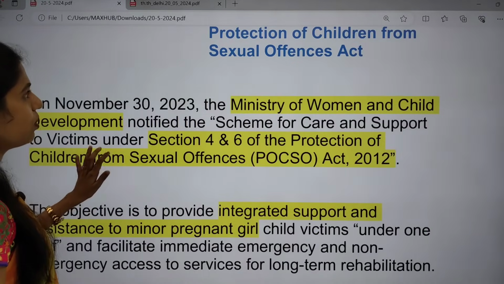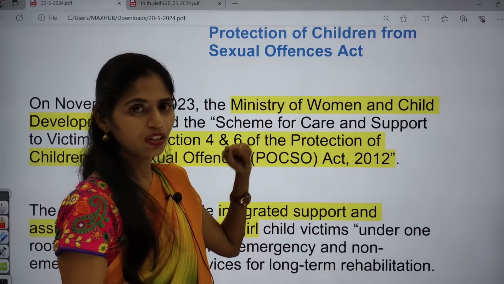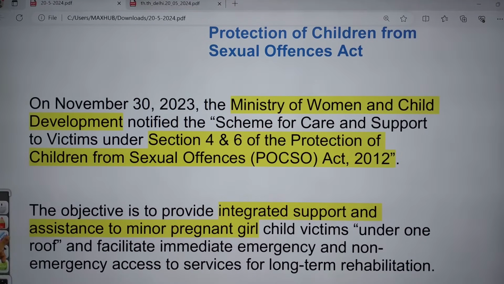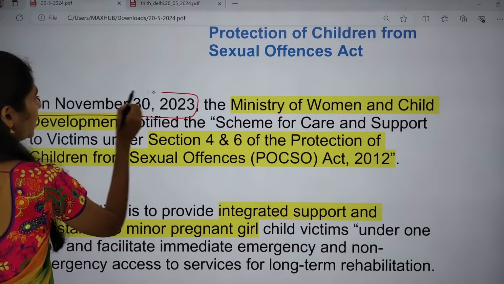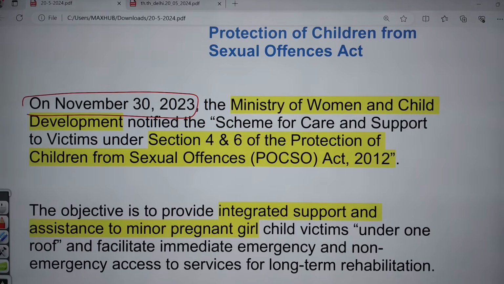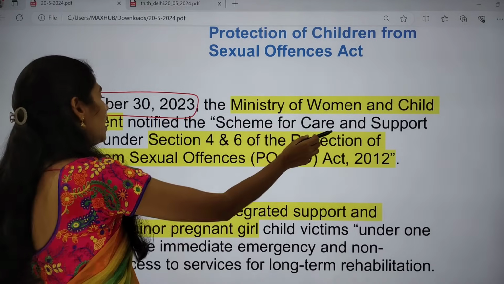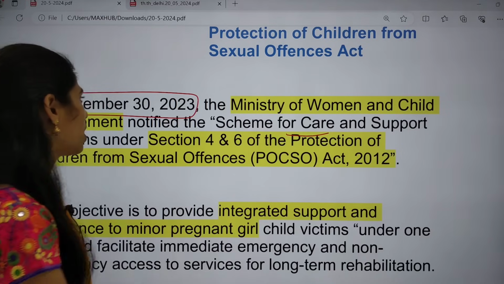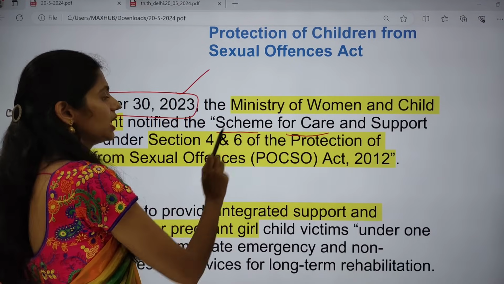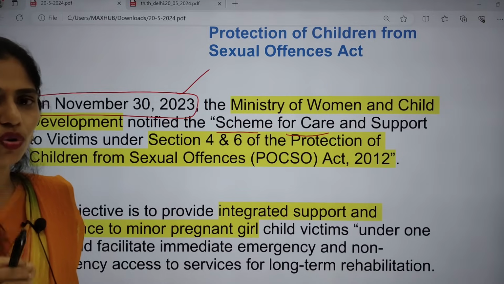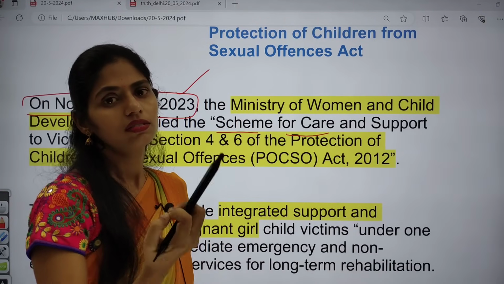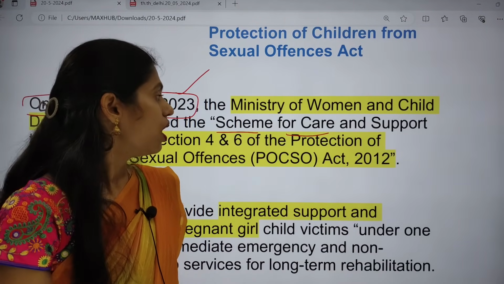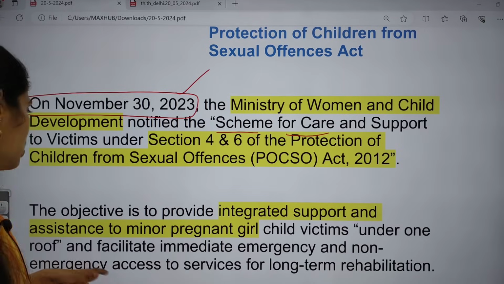This article is talking about the Protection of Children from Sexual Offences Act of 2012. On November 30, 2023, the Ministry of Women and Child Development notified a scheme for care and support to victims under section 4 and section 6 of POCSO 2012. In 2023, our government came up with a scheme for providing care and support for children who suffered sexual abuse under this Act.